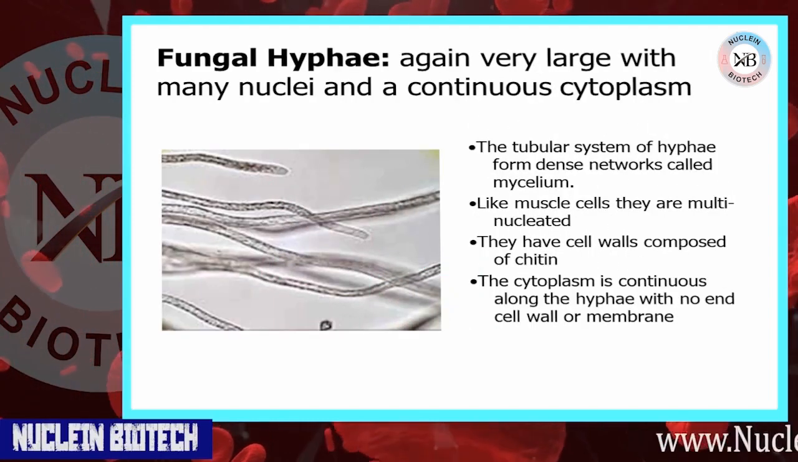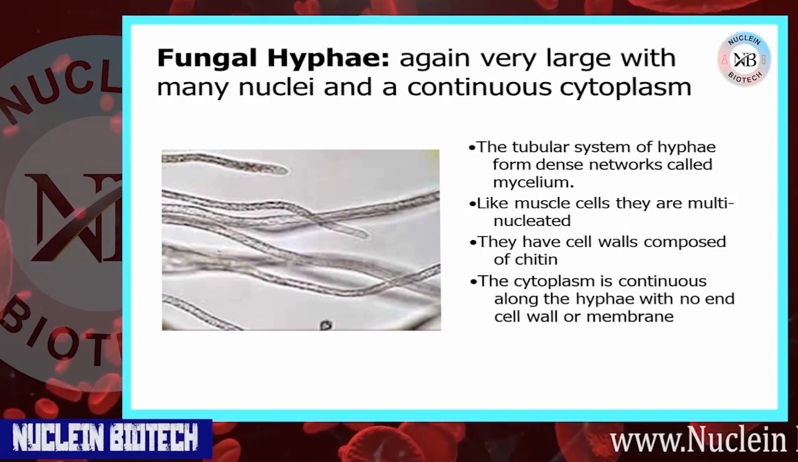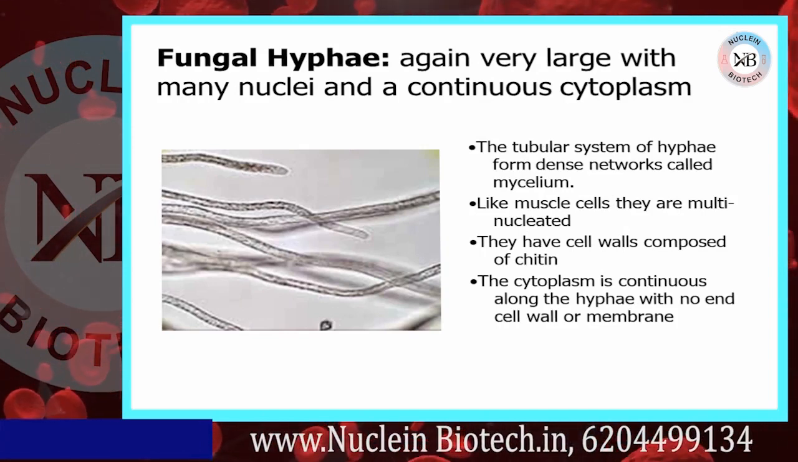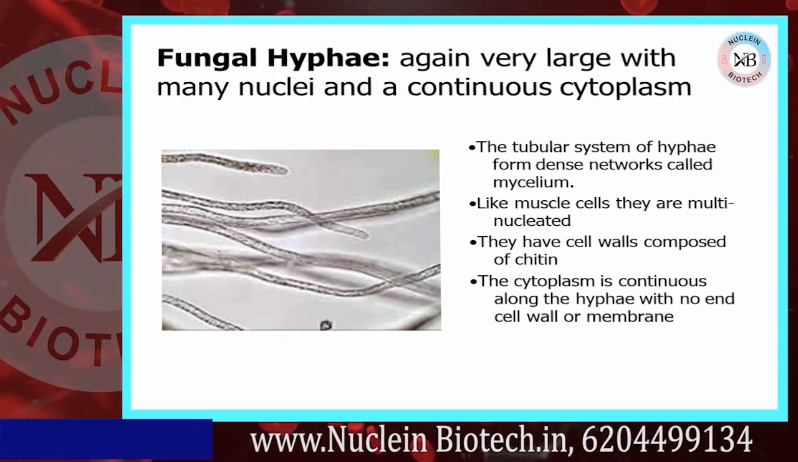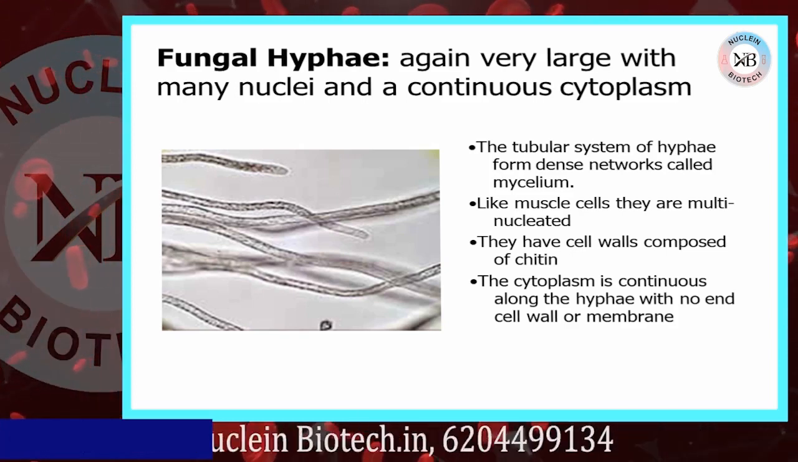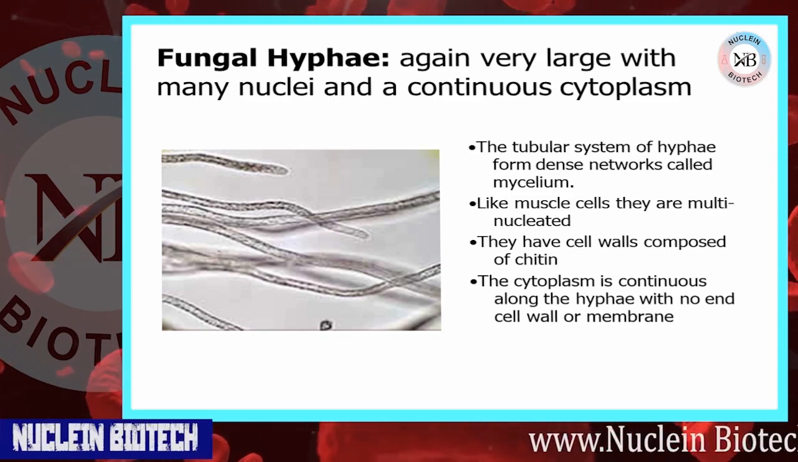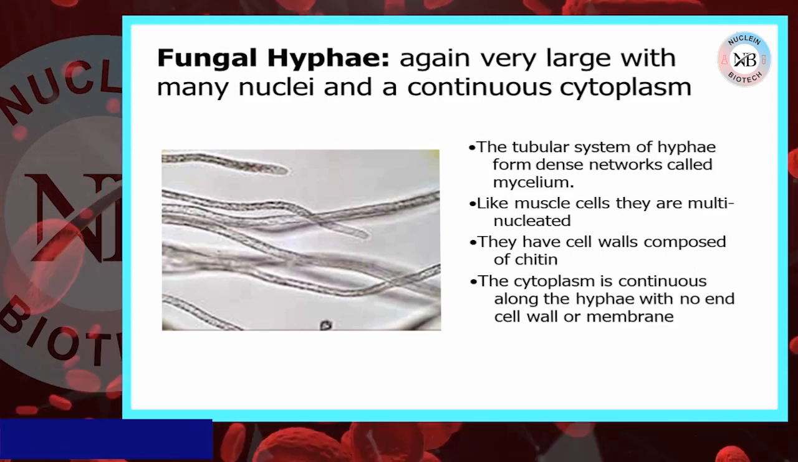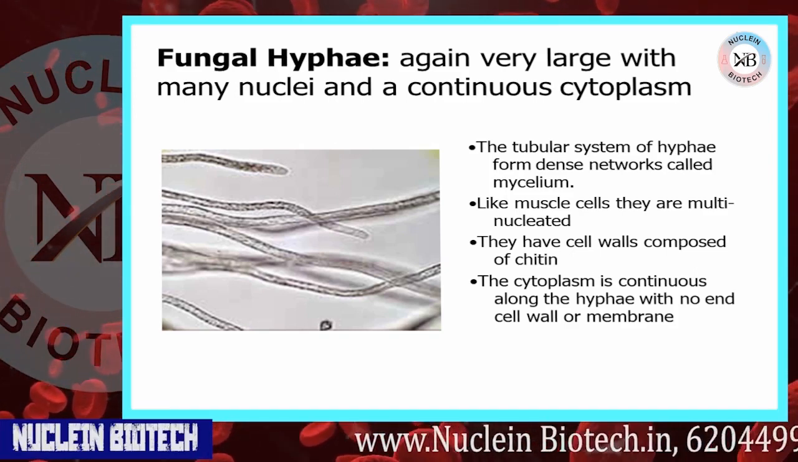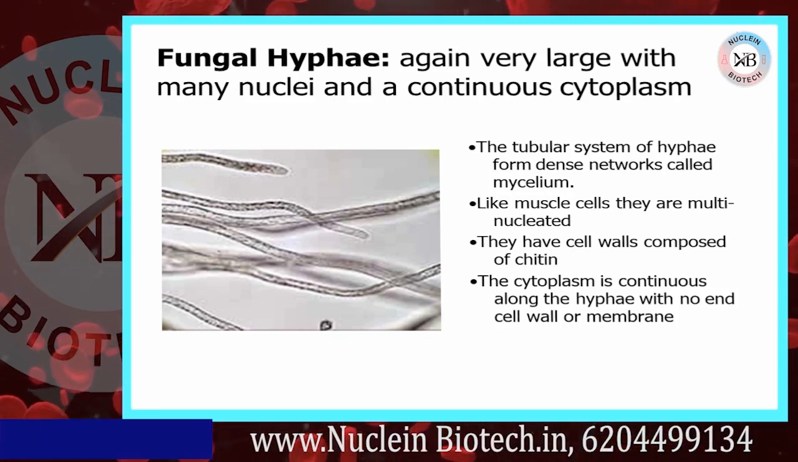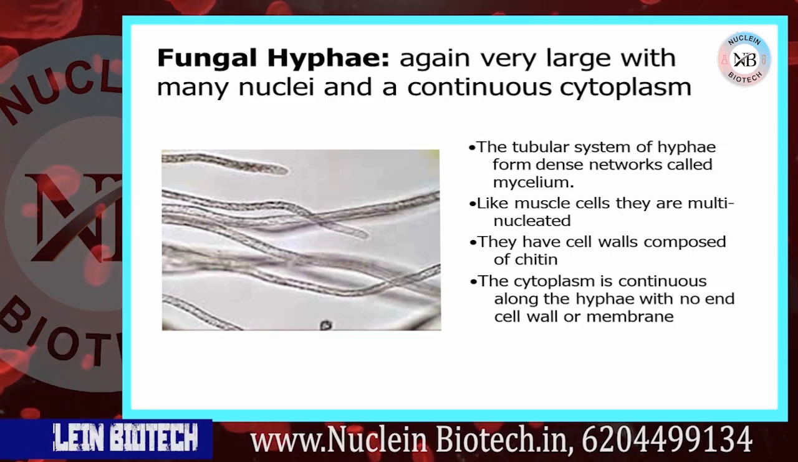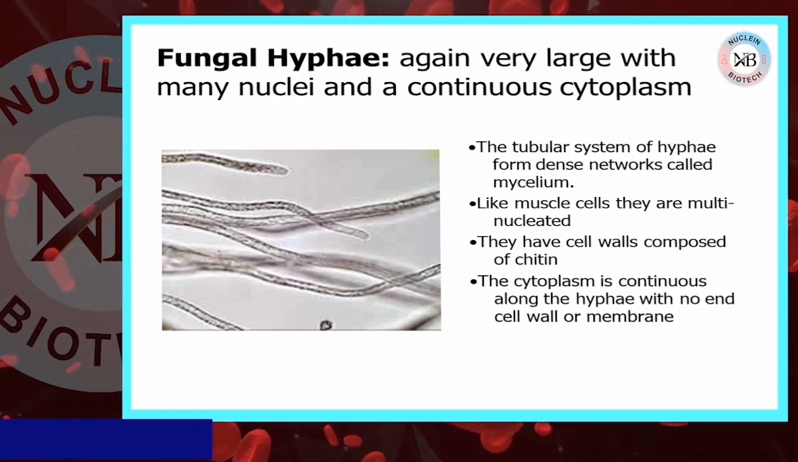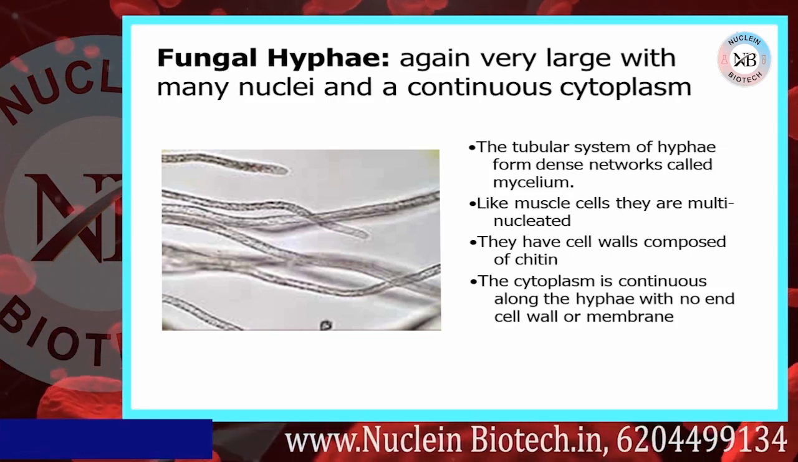Next, fungal hyphae. Again very large with many nuclei and a continuous cytoplasm. The tubular system of the hyphae forms a dense network called mycelium. Like muscle cells, they are multinucleated. They have cell walls composed of chitin. The cytoplasm is continuous along the hyphae with no end cell wall or membrane.